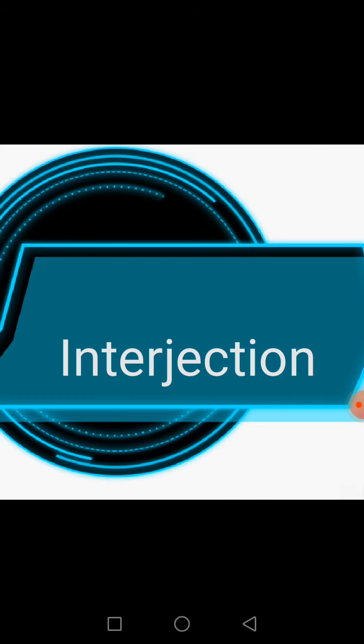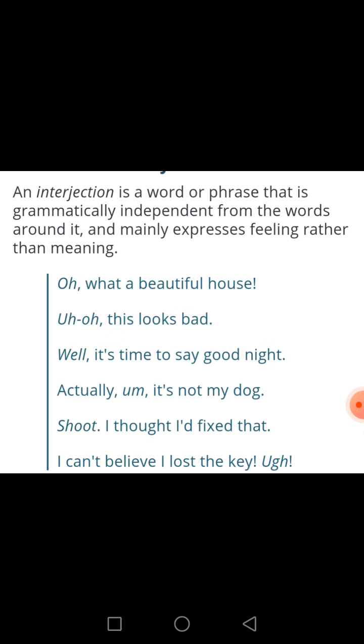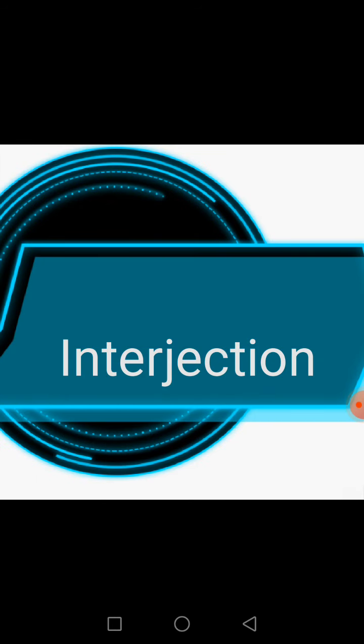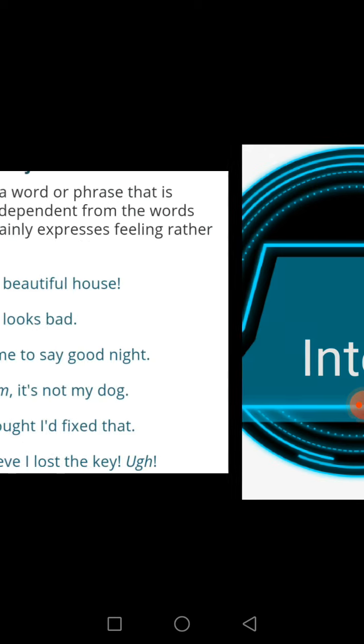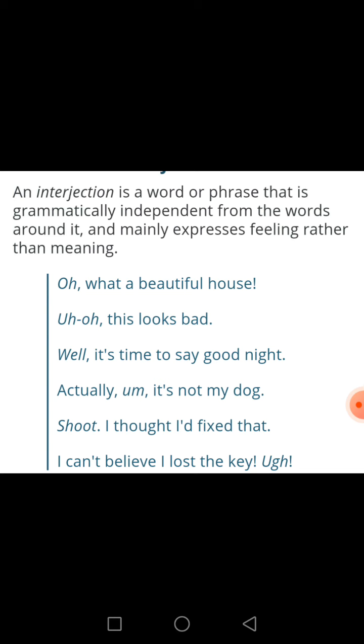Now I'll discuss the interjection, guys. What is an interjection? An interjection is a word or phrase. Of course, these are also words, guys, that are grammatically independent from the others. We are saying that these are independent because they express feeling rather than meaning.